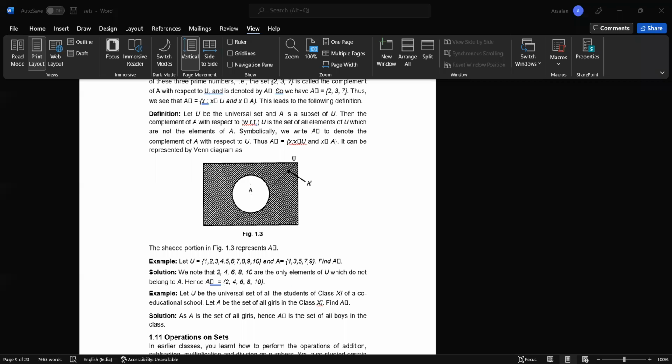Now, the application of sets. There are certain kinds of formulas, if we say, which we use to find certain things like this. If we want to find A union B, the number of elements in A union B, how can we find it? So this particular expression can help us to find the result, the number of elements in A union B.